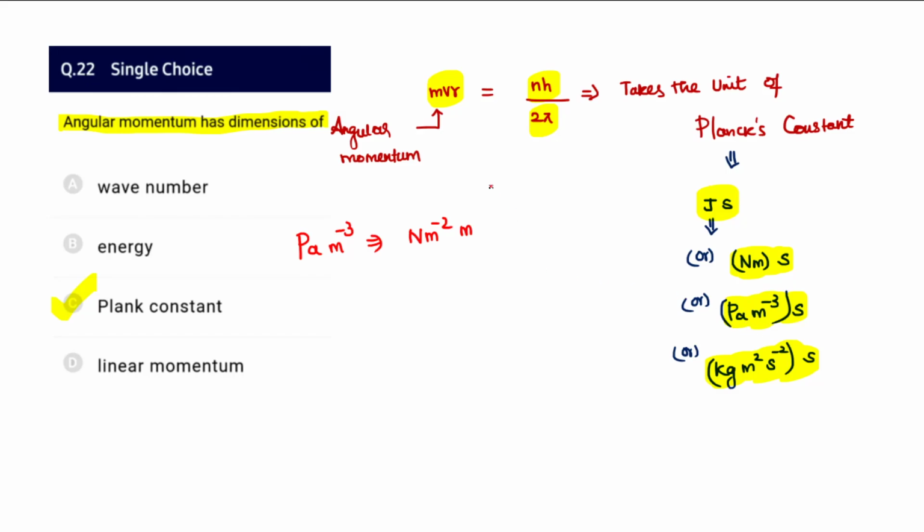Newton per meter square times m power 3, so it should be m power 3. So 1 Newton meter must be joule, so we'll make it as Pascal meter cube. And then kilogram meter square s power minus 2 is the unit for a joule, and then s power minus 1 for the second. Therefore this is a joule and this is a second. So these are all the various ways of expressing the unit of the Planck's constant.